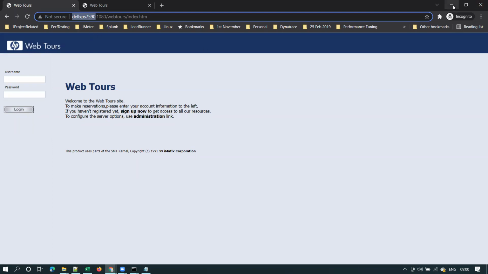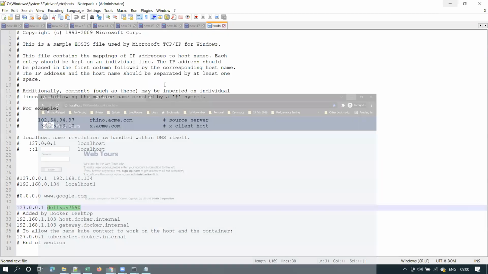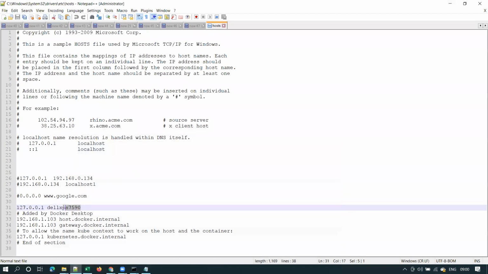Change your machine. Yeah. And now someone asked when do we need to use this host file in a project, right? Say for example, if you want to access your application, your project which is running on QA environment or staging environment or something, you may need to make these host file entries. You may need to make some entries in the host file. So that's the reason I want to explain this. There will be a file called host file in this location, and this is how we do that mapping.